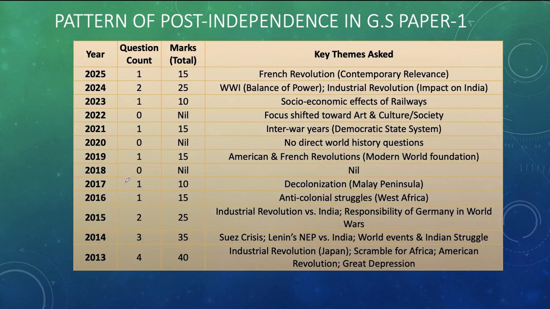Let's now focus on the pattern of marks and question distribution in world history in GS Paper 1 in the last 10 to 12 years. If you look at the 2025 paper, there was one question. In 2024, there were 2 questions asked for 25 marks. But this year, there was only one question for 15 marks. There were some years in which world history was not asked at all. In 2022, there was no world history question. In 2020, no world history question. In 2018, there was no world history question.